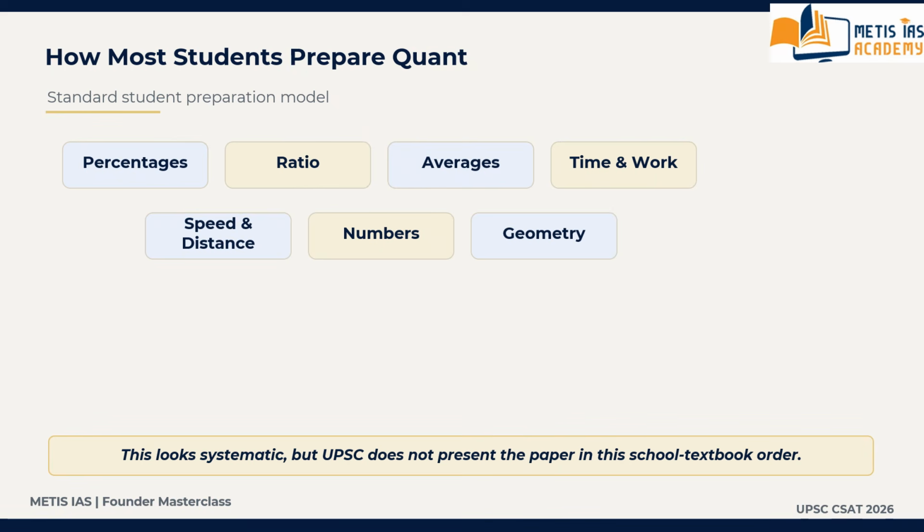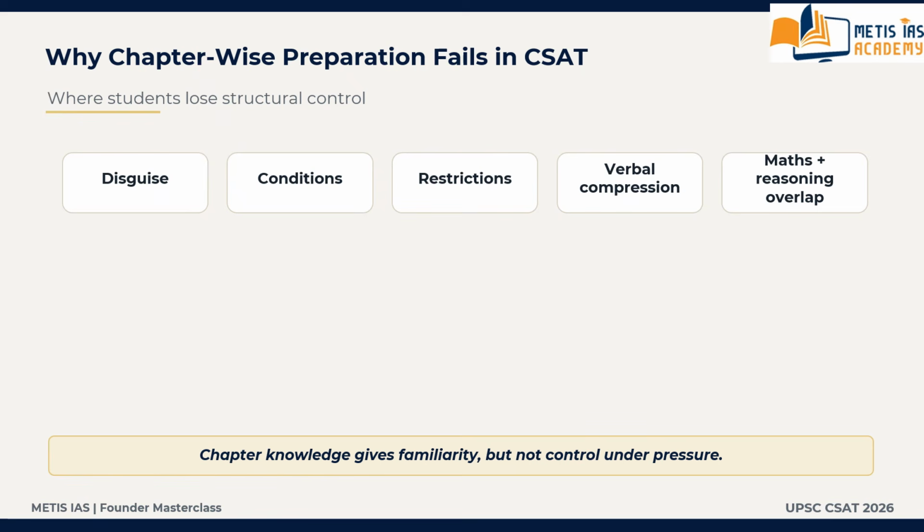Have to remember this carefully. Then what is the way UPSC asks the questions? UPSC uses disguise, conditions, restrictions, verbal comparison, maths plus reasoning overlap. It means structural overlap between maths and reasoning.